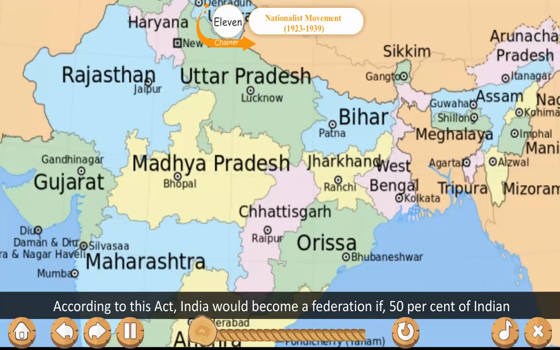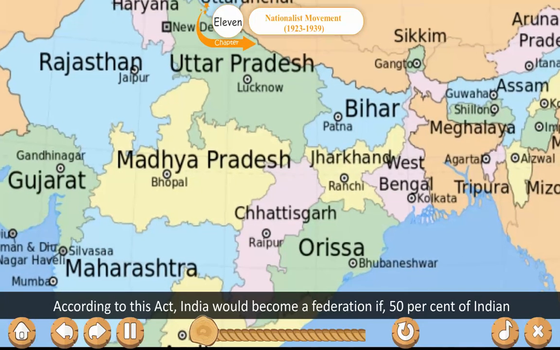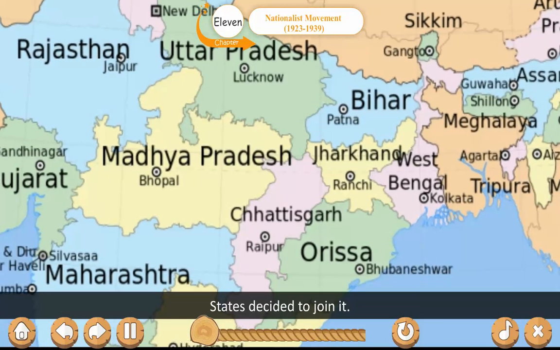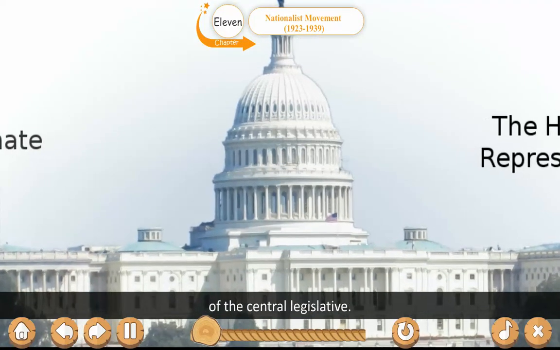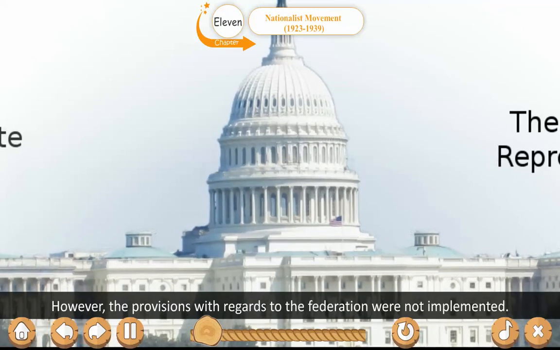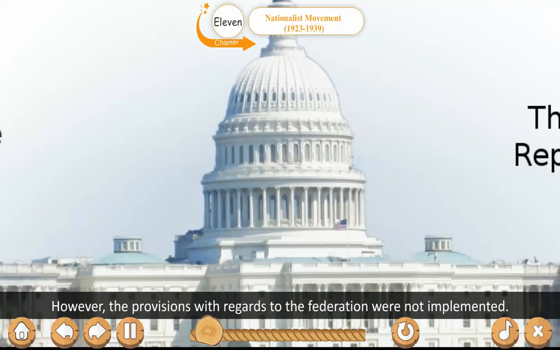According to this act, India would become a federation if 50% of Indian states decided to join it. They would then have a large number of representatives in the two houses of the central legislature. However, the provisions with regard to the federation were not implemented.